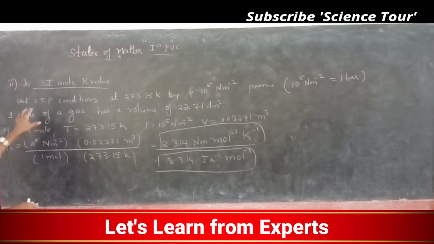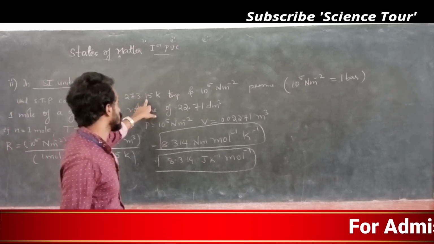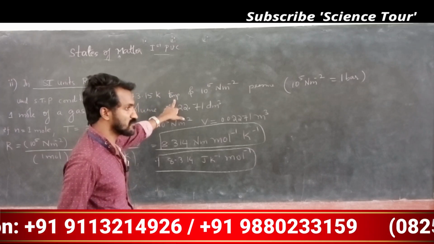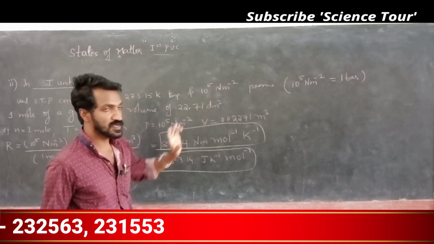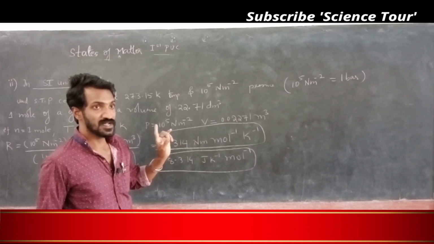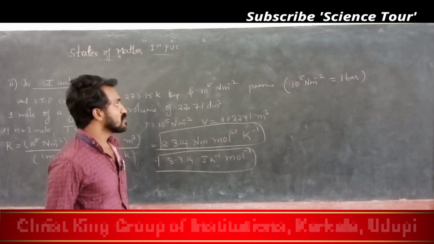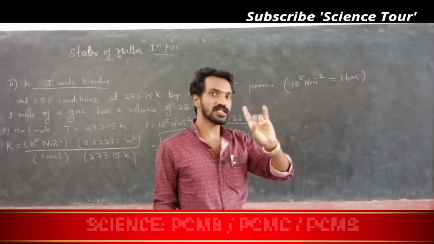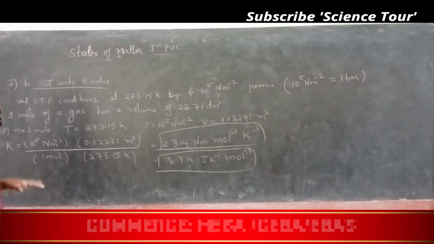SI units means under STP, standard temperature and pressure condition: standard temperature is 273.15 Kelvin, and 10 to the power 5 Newton per meter square pressure. Actually, my dear students, this is the standard pressure, 10 to the power 5. 10 to the power 5 Newton per meter square is actually 1 bar. Okay, 1 bar pressure. If you are considering it in bar, it means 1 bar.